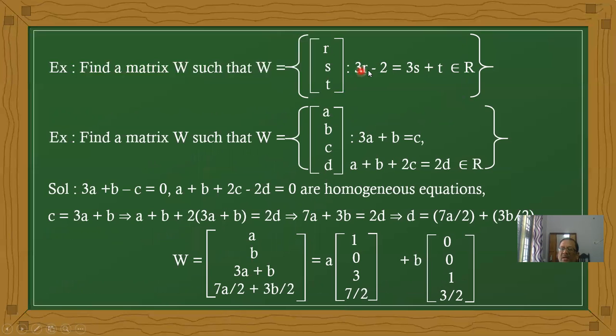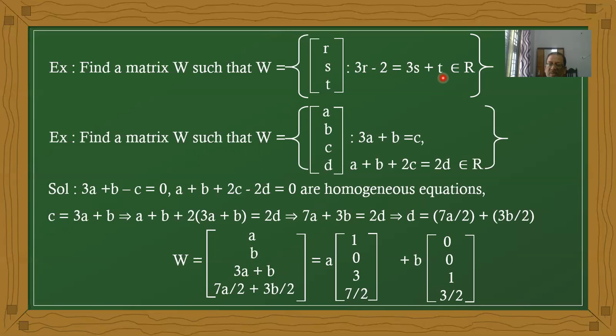Okay, 3r minus 2 equal to 3s plus 2. Here also, if you write t equal to, the t coefficient is 1, therefore it is easy to write t equal to 3r minus 2 minus 3s. Now again a constant is there. That means the given equation is a non-homogeneous equation. Therefore you never get 0 values. Therefore it is not a subspace. Okay. Next problem now.